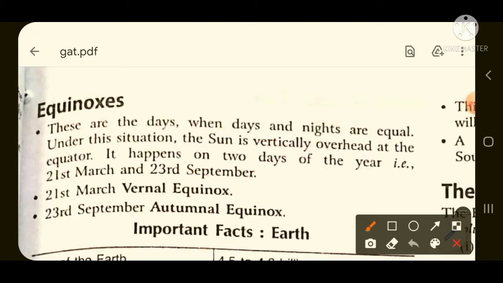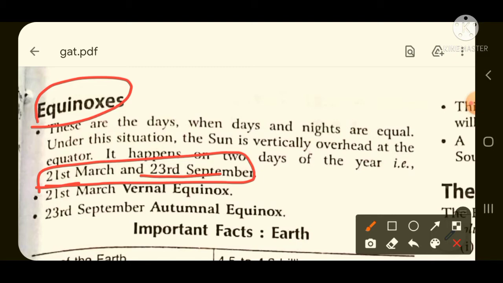So in this case on 21st March and 23rd September, these two dates are very much important. ये दोनों डेट जो आपके स्क्रीन पे आ रहा है 21 मार्च और 23 सितंबर, these two dates are much important because on these two dates equinox occur. If they ask in question on which day equinox occur or when day and nights are equal, then you need to tick 21st March and 23rd September. They may give some other options also.